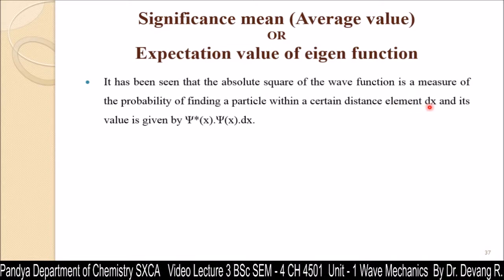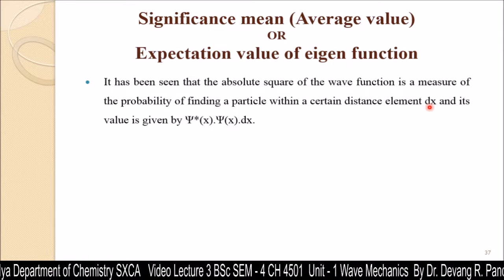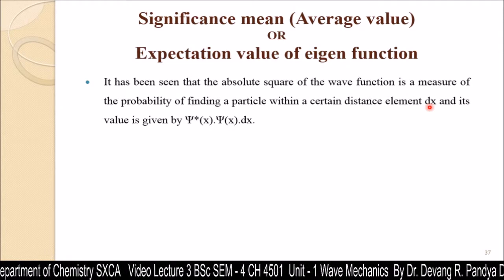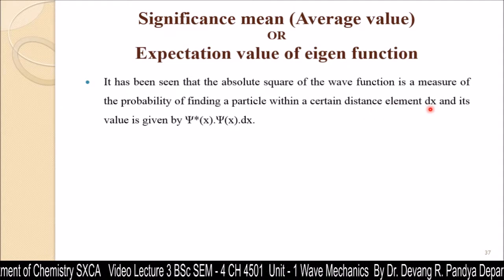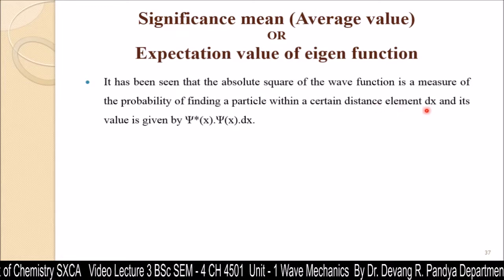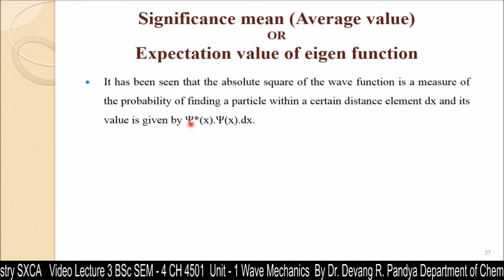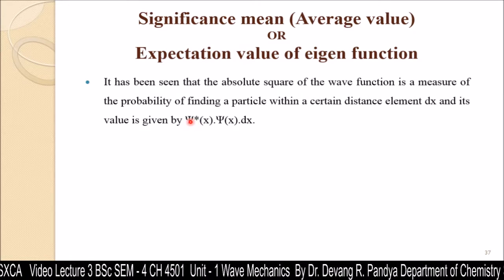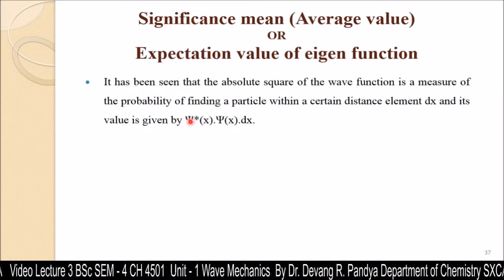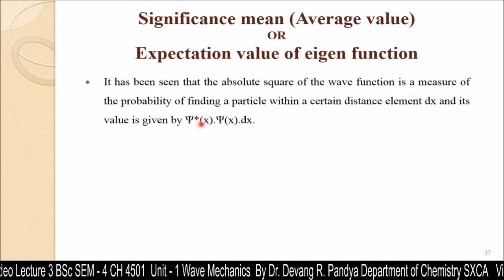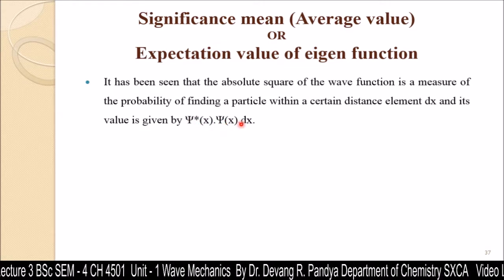That means some distance on the x-axis, the displacement distance on the x-axis, known as dx, and its value is given by psi star x psi x dx. Psi star is the complex conjugate of the wave function for the x component.